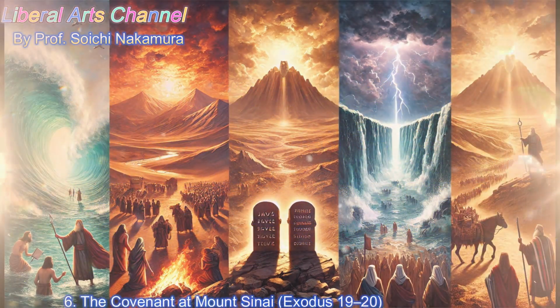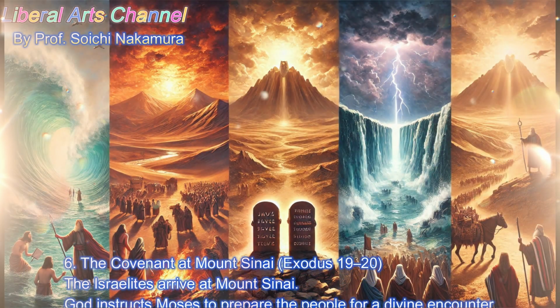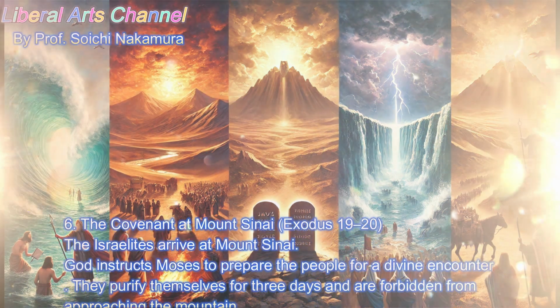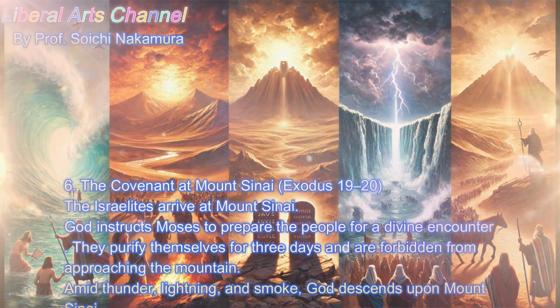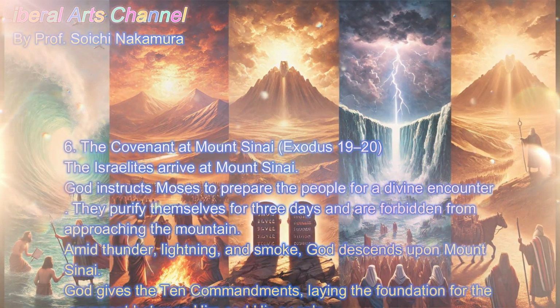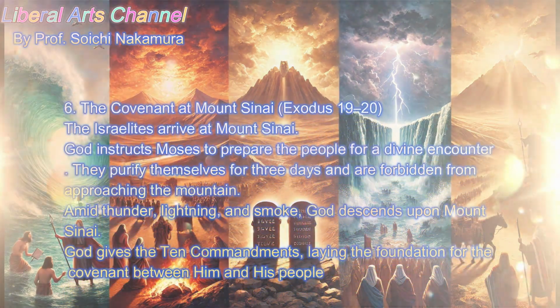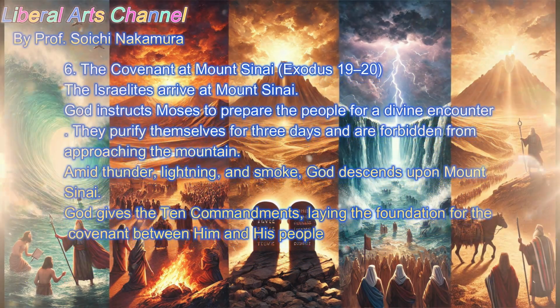6. The covenant at Mount Sinai. Exodus 19-20. The Israelites arrive at Mount Sinai. God instructs Moses to prepare the people for a divine encounter. They purify themselves for 3 days and are forbidden from approaching the mountain. Amid thunder, lightning, and smoke, God descends upon Mount Sinai. God gives the 10 Commandments, laying the foundation for the covenant between Him and His people.